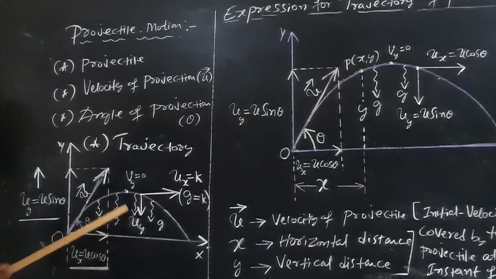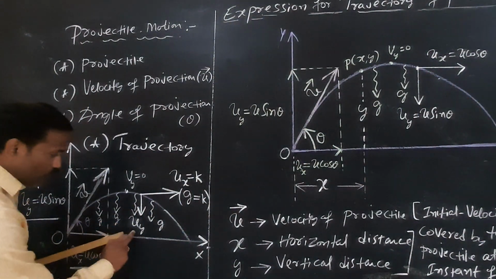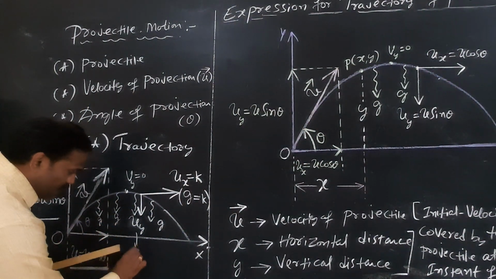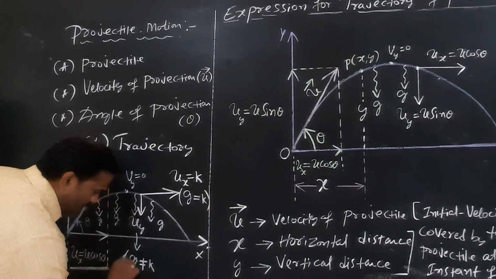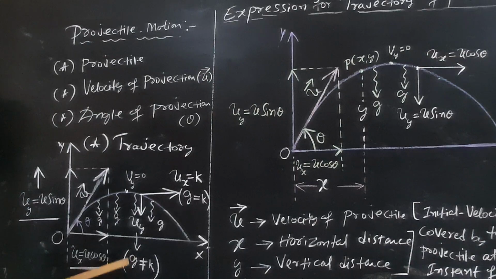But what about the vertical motion? See here, uy. For uy, it is not constant. If the body is moving upward, acceleration due to gravity comes into play. There is an effect of g on vertical motion. On horizontal motion, there is no effect of g.